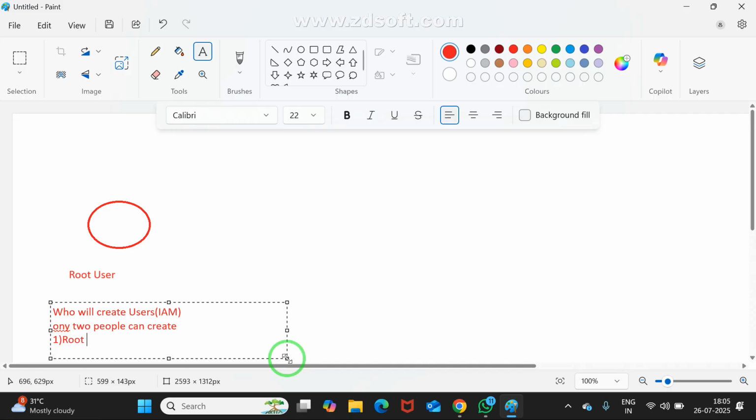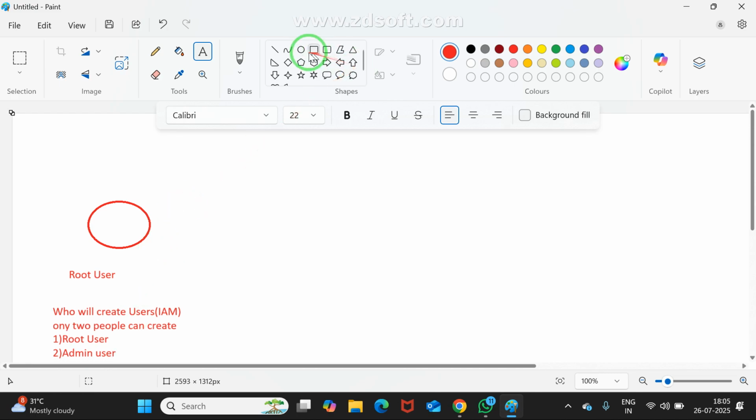Number one is root user. Number two is admin user. No, not both are the same. Root user is different, admin user is different. See, admin user is also created by the root user. Is it okay for you?